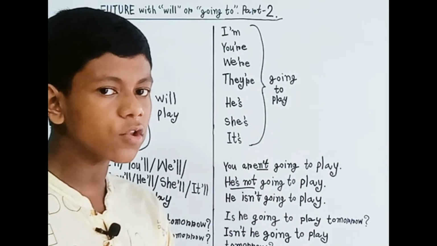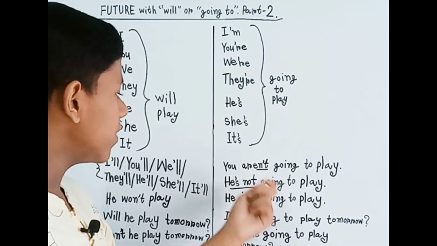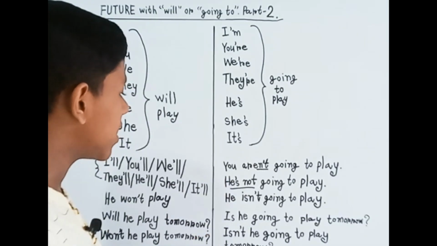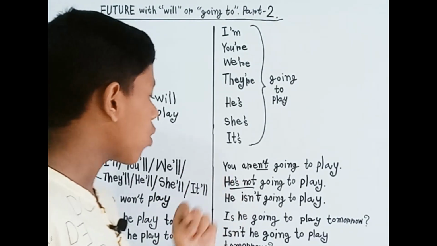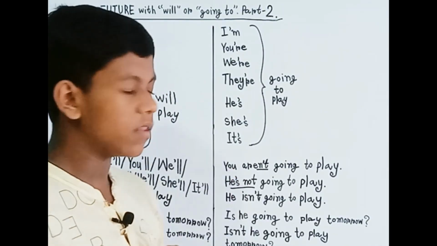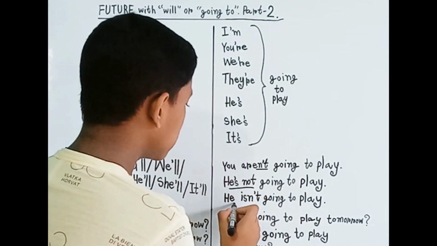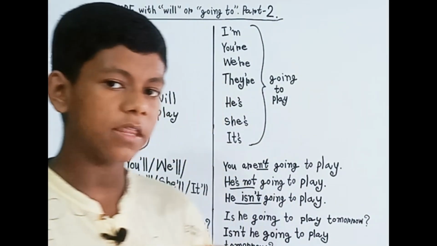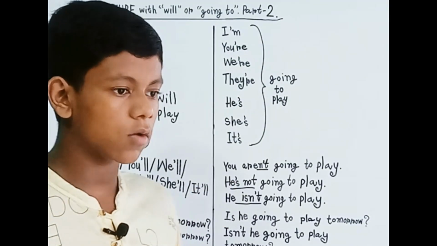So it's one contraction of the negative: he's not going to play. We also have to keep another contraction, that is, he isn't going to play. So I have used the "is" with the word "he" in one contraction, and in the next contraction I have used the "is" with the word "not". Okay, just keep this in your diary. So he's not going to play, he isn't going to play. It indicates the same meaning as he is not going to play. So here I have only used the word "he".